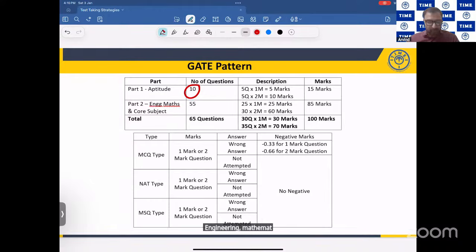Engineering mathematics and core subjects, in total you will have about 85 marks.